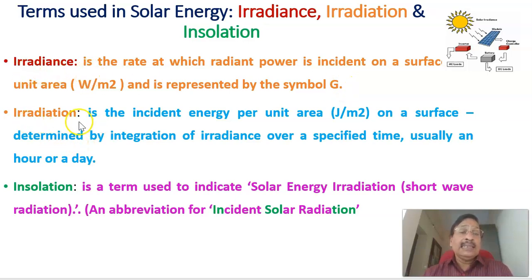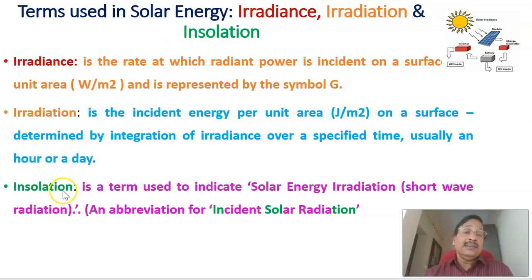And irradiation is the incident energy per unit area. It's energy. It's not power as such, it's energy. It is actually joules per meter square. Therefore, that is actually integrating this one. The power is integrated, determined by the integration of the irradiance over a specified time, maybe an hour or a day, that will give irradiation. Therefore, irradiation is the integration of irradiance over a certain period, either an hour or a day.